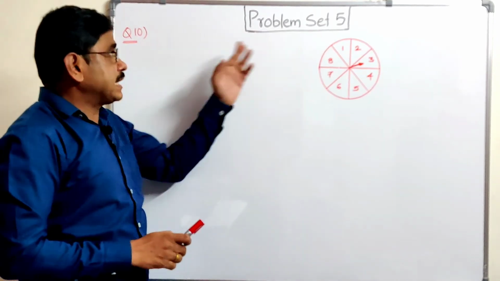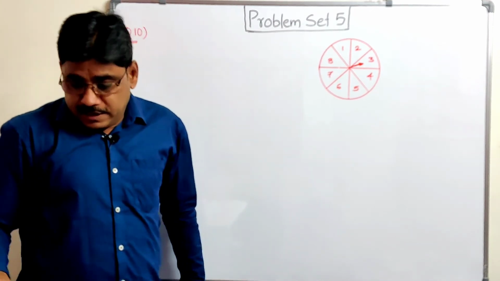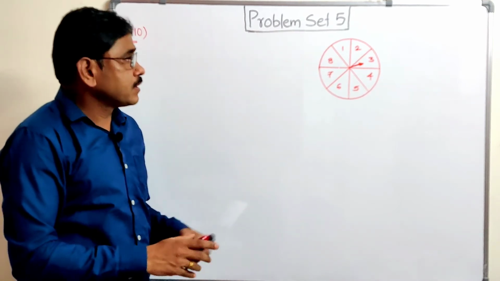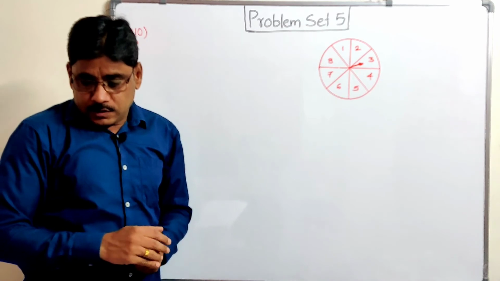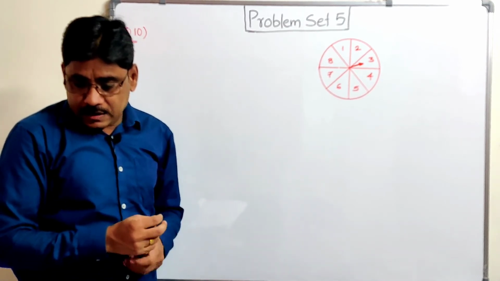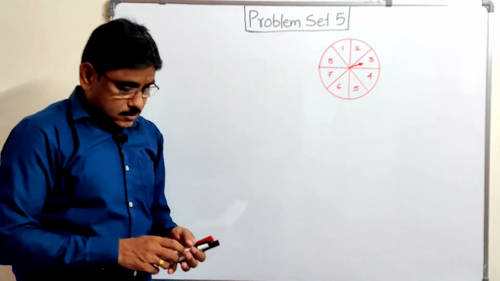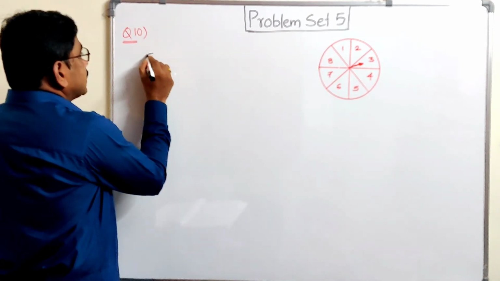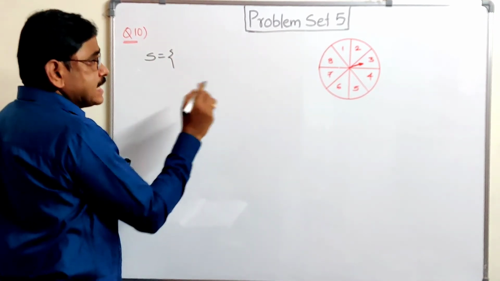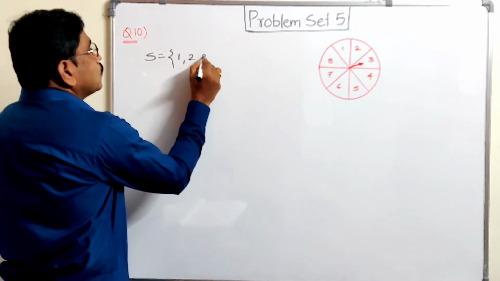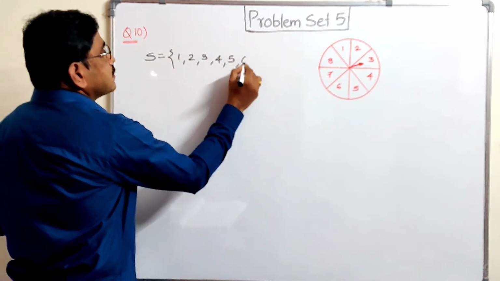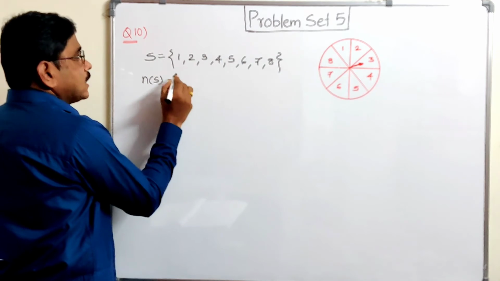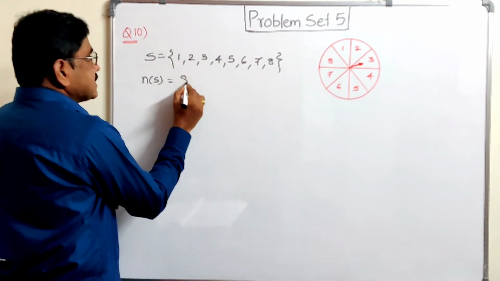Now let us see question number 10 from problem set 5. In a game of chance, one circular disc is there and one arrow is there. The spinning arrow comes to rest at one of the numbers 1 to 8. So here the sample space S is equal to the arrow stops or rests on 1, 2, 3, 4, 5, 6, 7 or 8. This is the sample space, the set of all possible outcomes. So n(S) is equal to 8.